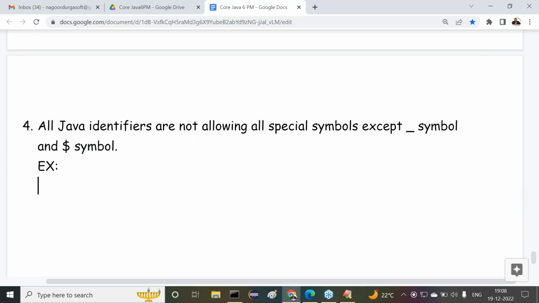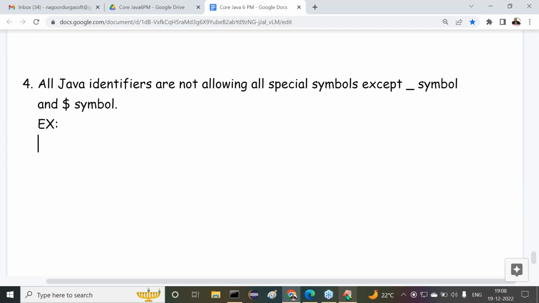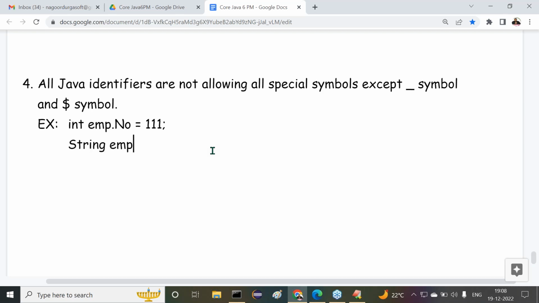Now let's see some examples here. Up to now, what examples do we have? Try to understand these examples. First one, again similar examples: int emp.no is equal to 111. Observe carefully. Now string emp at the rate Hyderabad is equal to something else for Durga.